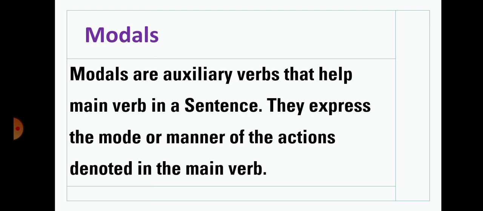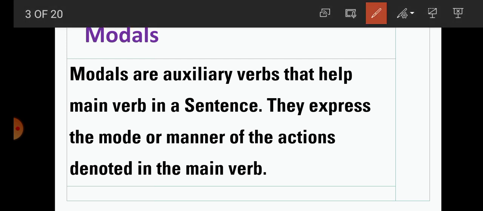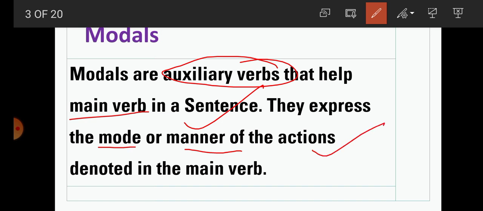We have got some examples also. Now in this video I am again explaining what modals are. Modals are auxiliary verbs, meaning helping verbs that help the main verb in a sentence. They express the mode or manner of the action denoted in the main verb.